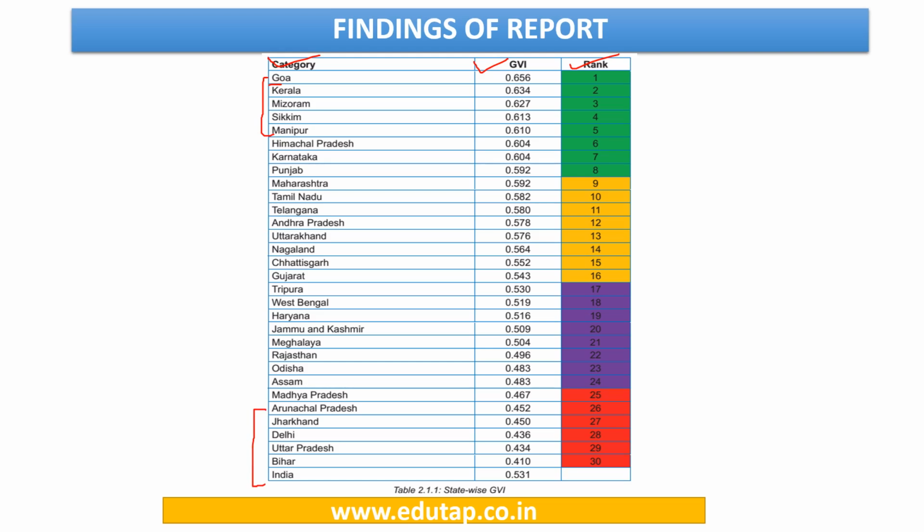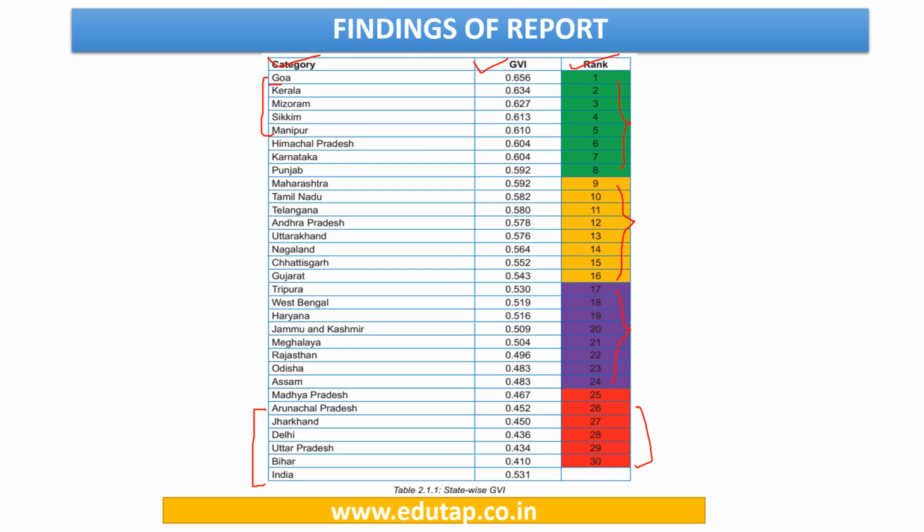These are the poorest performing states, and here at the top are the best performing states with green, right? In the middle we have satisfactory performing states, and then we have unsatisfactory performance by the states.